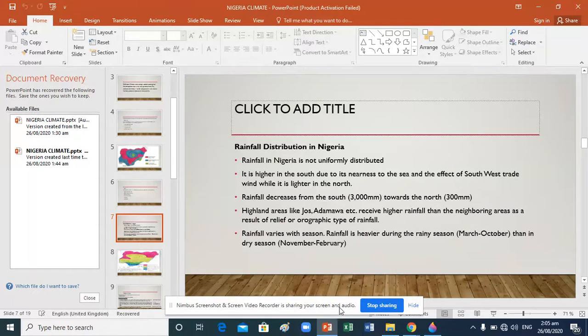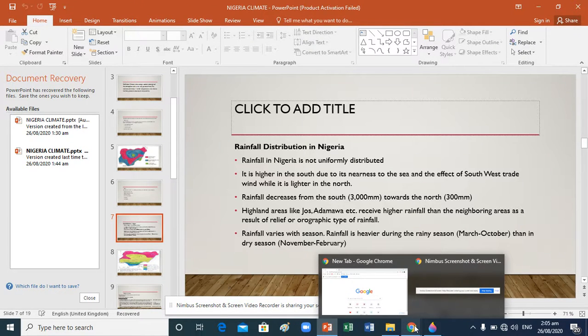Then apart from that, we have the rainfall. Rainfall simply means the amount of droplets of water from the atmosphere. We are talking about this to let you know that rainfall can be classified into different categories. You can remember we have convectional rainfall, cyclonic rainfall, and orographic or relief rainfall. Orographic is the type of rainfall associated with barriers, with mountains. It is common in environments where there is a barrier or mountains.